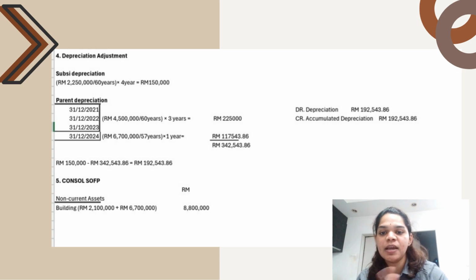And the last part is to consult SOFP as a non-current asset. Under the non-current assets, building 2.1 million plus 6.7 million, and we get 8.8 million.